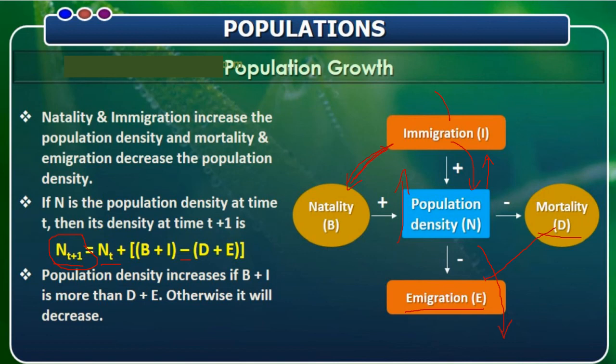It is very easy to understand this formula. The population Nt: how do we get the population density? Birth rate plus immigration minus death rate plus emigration. People moving out and people dying are the same. So if you add the birth and immigration and subtract the others, you will get the population density according to the formula.